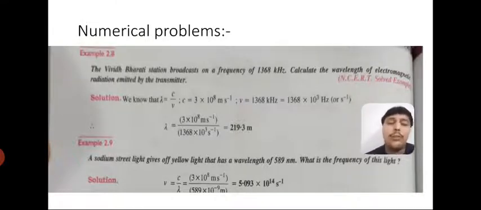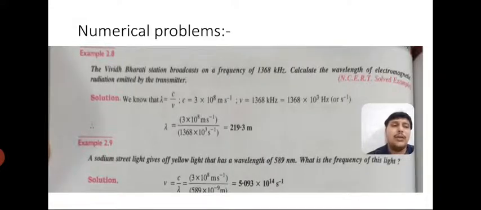Now one more important thing, students, the unit is very important. Here wavelength is in nanometer. So what unit are we going to convert to? Students, the speed of light, that is c, is 3 into 10 power 8 meter per second. So we have to convert this nanometer into meter, that is, we multiply 589 into 10 power minus 9. Okay, so we get lambda.